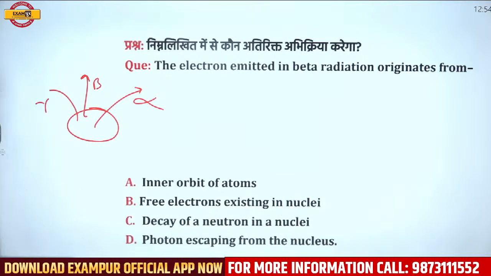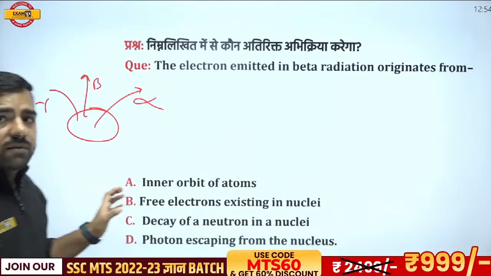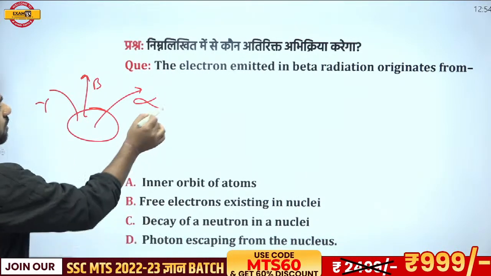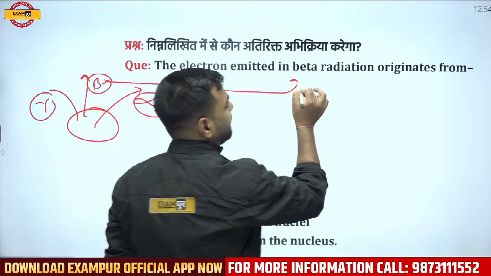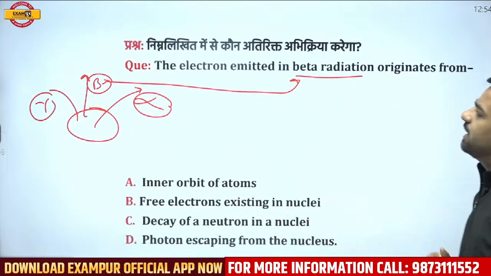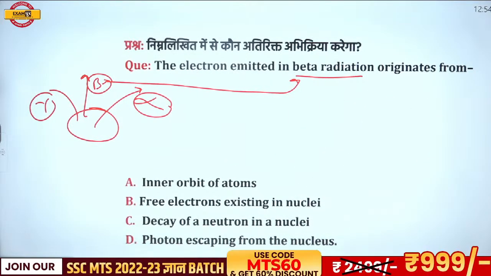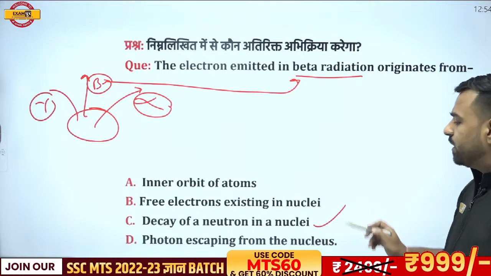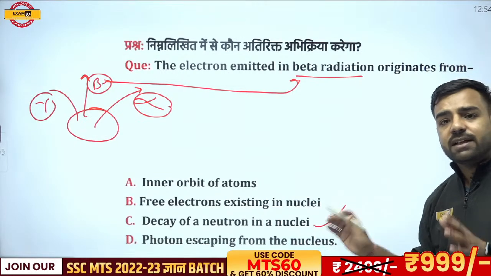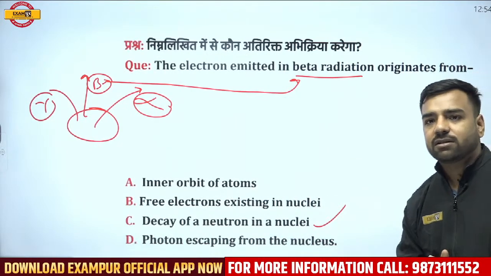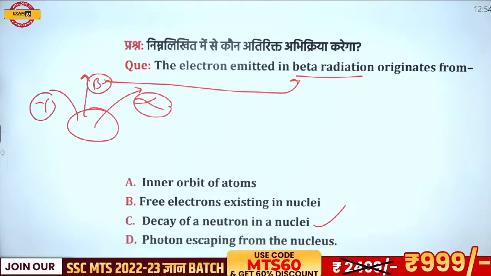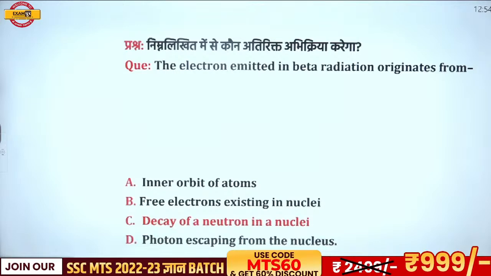And question was asked from beta radiation, right? So yes, it's obvious the electrons which are emitted in the beta radiation originate from decay of a neutron in a nuclei. So we have option number C, that is decay of a neutron in a nuclei, as the correct answer.